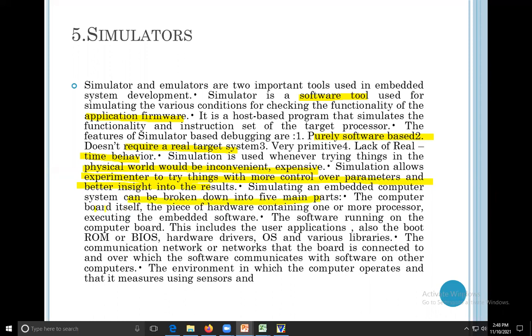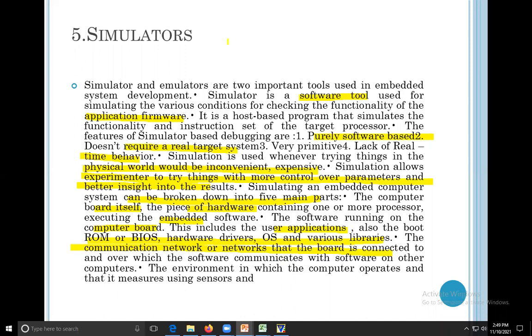The computer board itself, the piece of hardware containing one or more processors executing the embedded software. The software running on the computer board, which includes the user application, boot ROM, hardware drivers, OS, and various libraries. The communication network that the board is connected to, through which software communicates with other components. So what is a simulator?